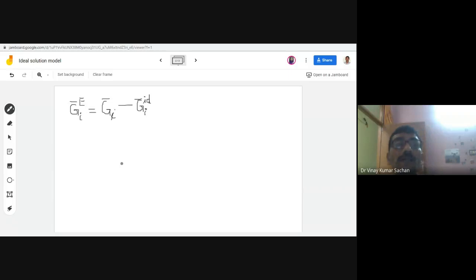Okay, so Gi bar, because it is a partial molar property, here also partial. So it is a difference between reality and ideality, like residual. So if we put it here ideal gas, it will become residual. Okay, so residual and excess both are same. So excess is only used for solutions case, not the ideal gas mixture case.